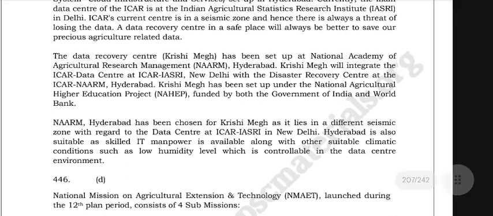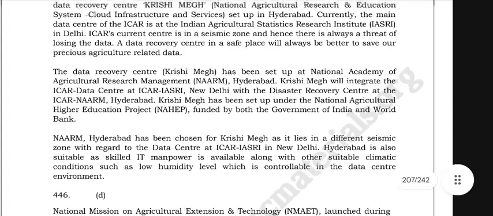NAARM Hyderabad has been chosen for Krishi Meg as it lies in a different seismic zone with regard to the data center at ICAR and IASRI in New Delhi. Hyderabad is also suitable as skilled IT manpower is available along with other suitable climatic conditions such as the low humidity level, which is controllable in the data center environment.